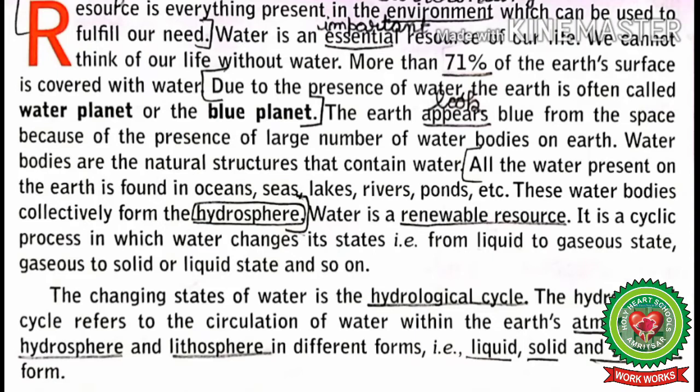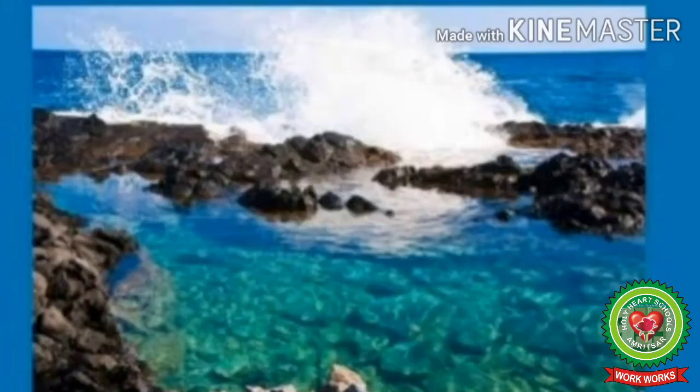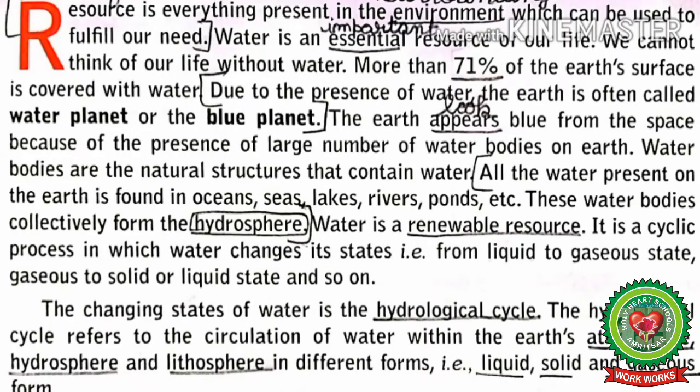Students, mark the word hydrosphere. Hydrosphere means the part of the earth covered with water. For example, ocean, sea, river, etc. Next, water is a renewable resource. Students, mark the word renewable. Renewable means the resource which can be renewed. It means which we can use again and again, like water, air, solar energy, plants, etc.